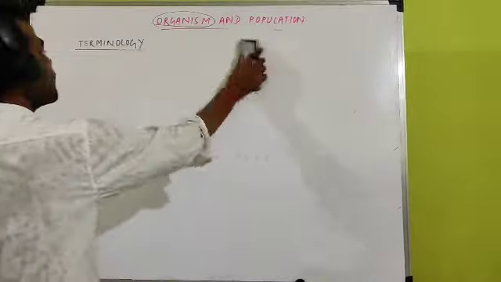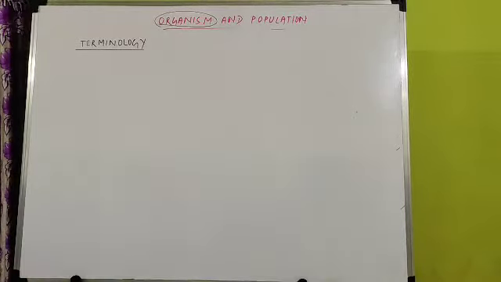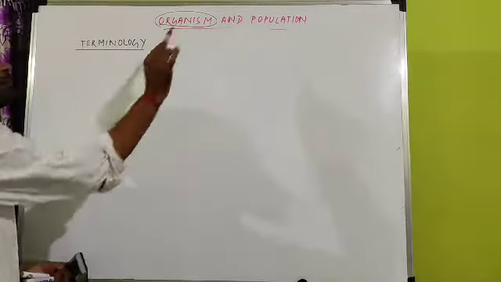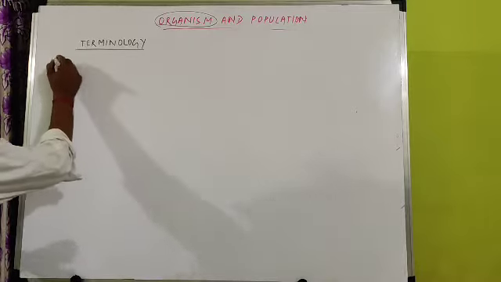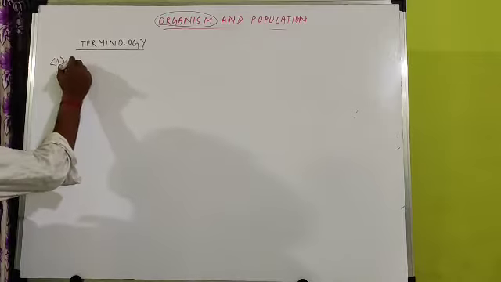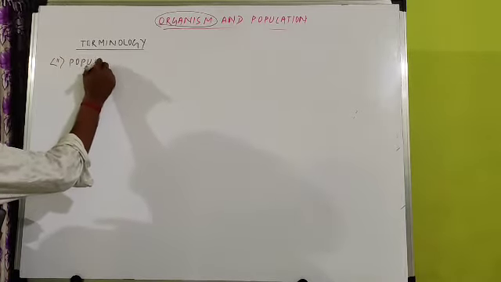The second important terminology is population. We have written organism and population. We have started with organism. Organism means living organism. Now we will move towards the second term. The second term is population.